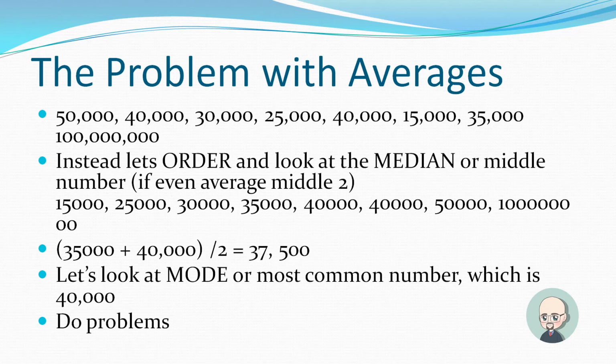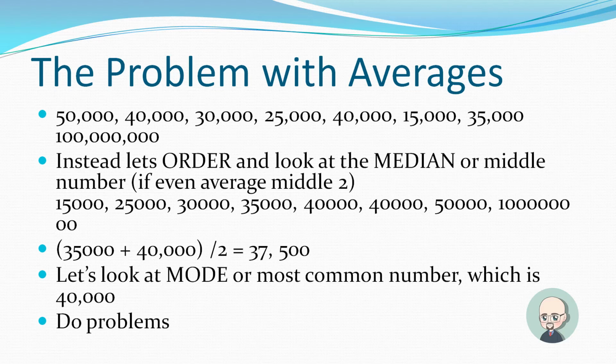Now, instead, let's order them and look at the median, or middle number. And remember, if the set is an even number, we average the middle two. So we put those numbers in order: 15,000, 25,000, 30,000, 35,000, 40,000, 40,000, 50,000, 100 million.